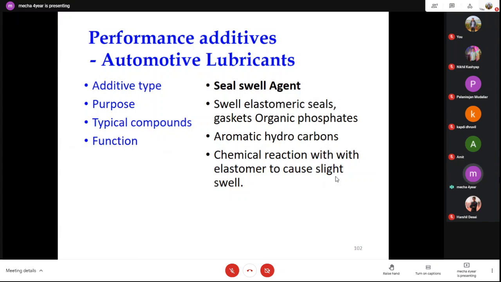Another type of seal swell agent. So what happens in the engine or in the gearbox? Our gearbox is completely inside the lubricant.